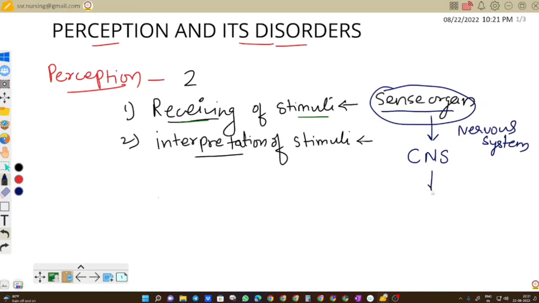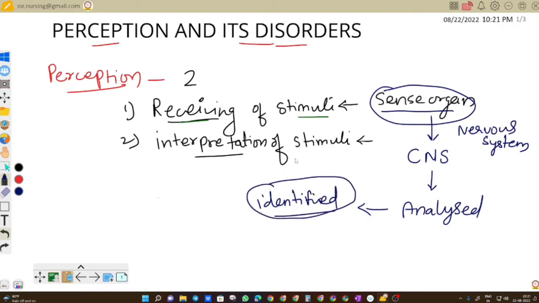As soon as it reaches the CNS, it is analyzed and the information is identified. As soon as we identify the information, the process of interpretation completes.